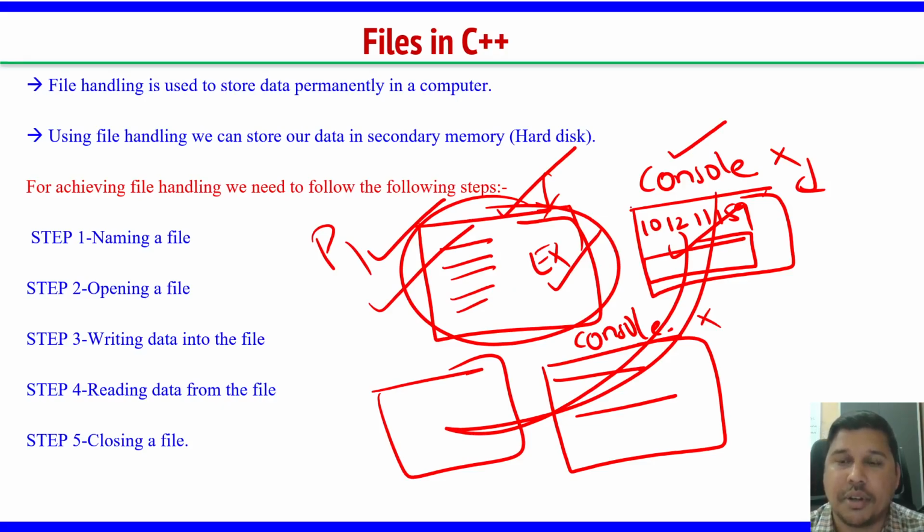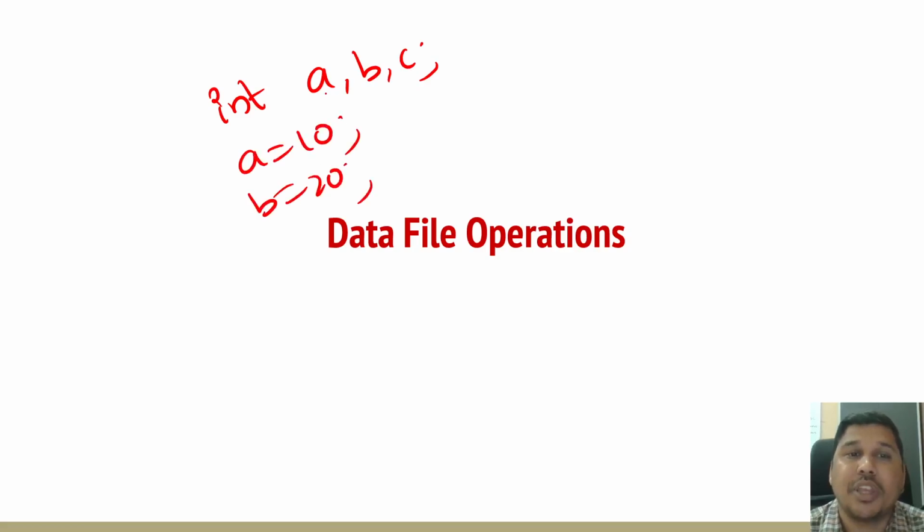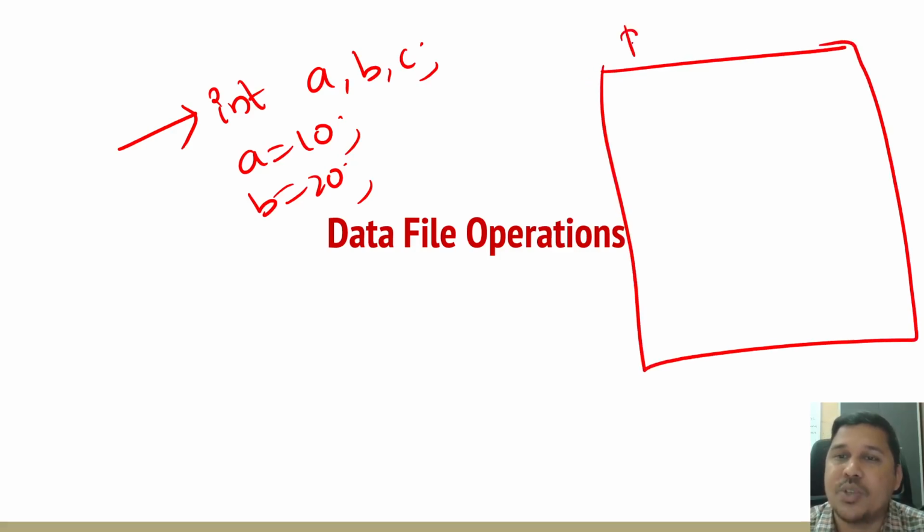Before I go into the programming, consider declaring variables. Suppose I declare variables A, B, C, and write A equal to 10, B equal to 20. When I write the statement int A, B, C and execute the program, in your RAM, which your machines have, some block is reserved.